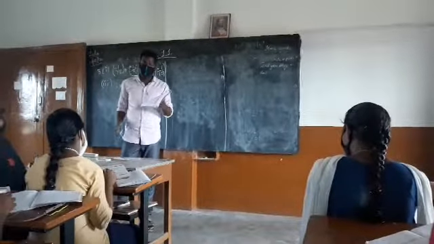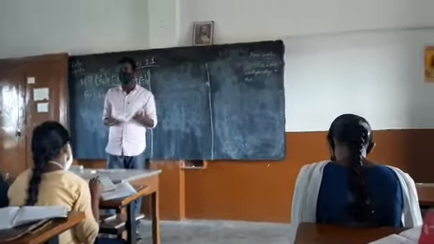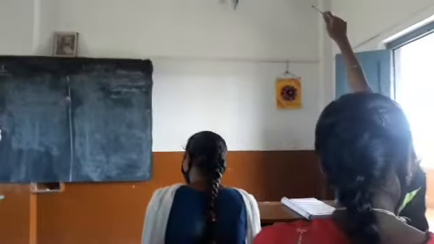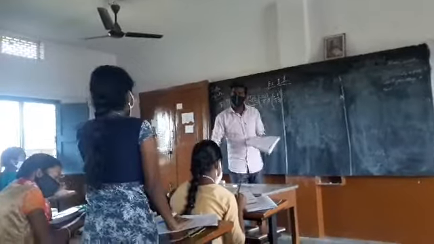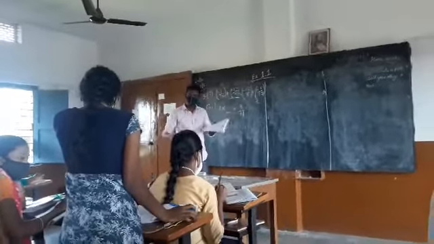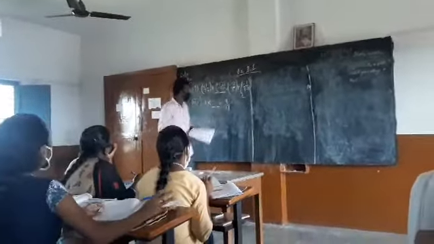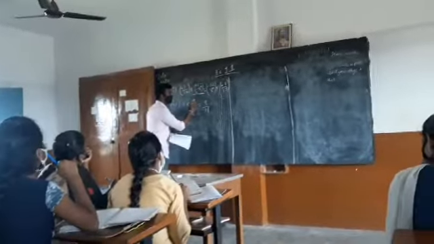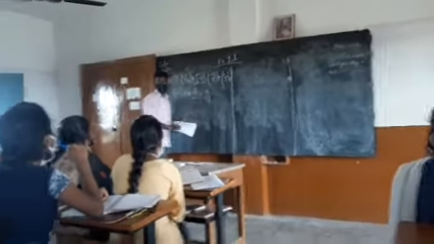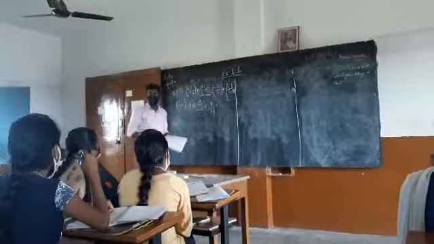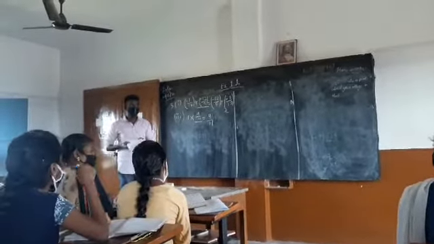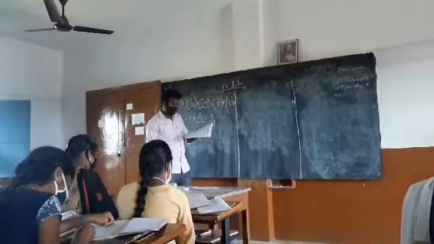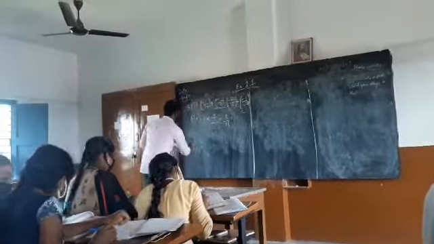Third problem. 1 into the given value equals 9 by 11. Yourself. 9 by 11. That's it. So 1 into 9 by 11 gives you 9 by 11 again, because one is the multiplicative identity. Understood? Yes, sir. So let us look into the next problem. Fourth one.